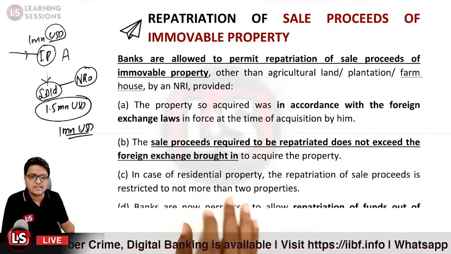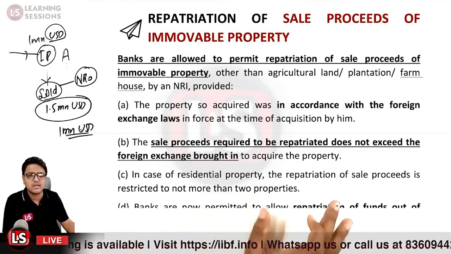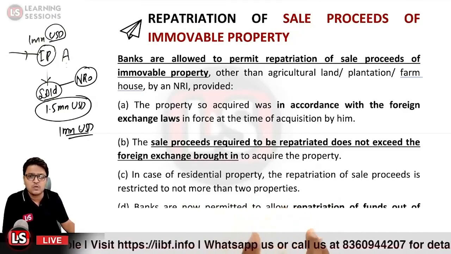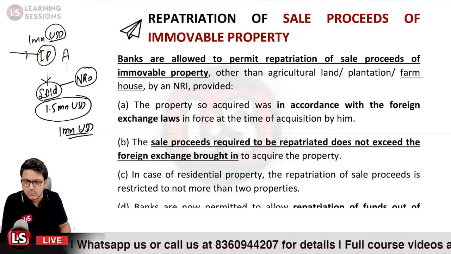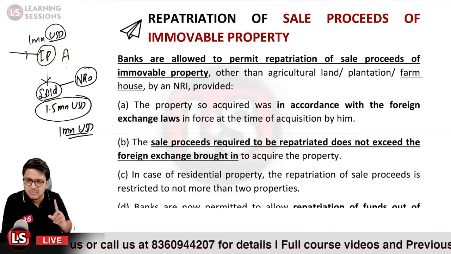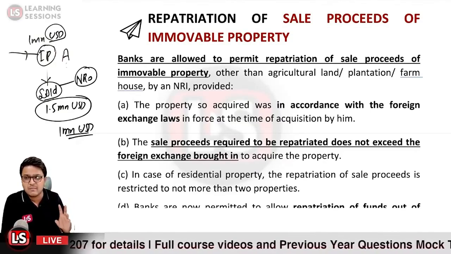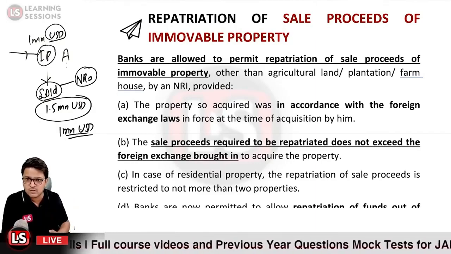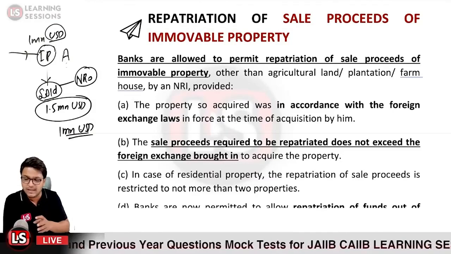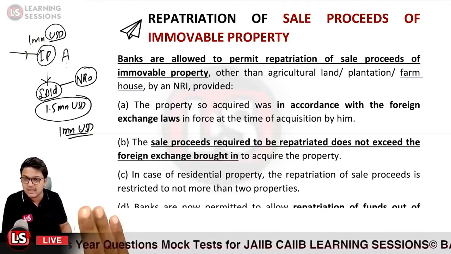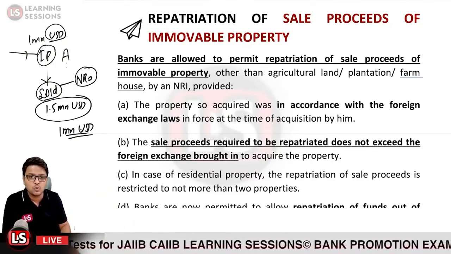In case of a residential property, the repatriation of sale proceeds is restricted to not more than 2 properties. That is, if it was a residential property and he sold the property, repatriation can be done only for 2 properties and not more than that. It should not be the case that an NRI possessing 4 or 5 houses sells all of those and now wants to repatriate the amount to some other country. That cannot be allowed. Repatriation can be allowed in the case of residential housing up to 2 properties only.